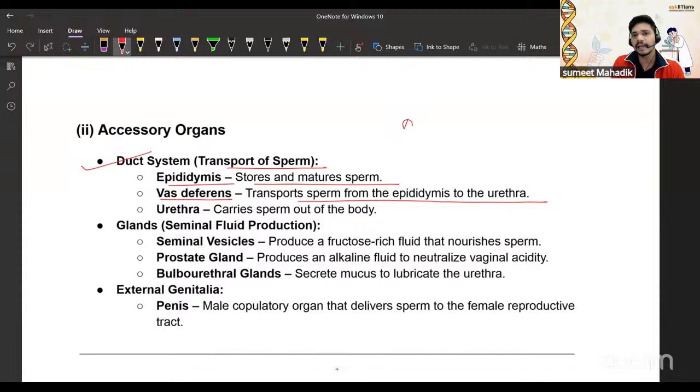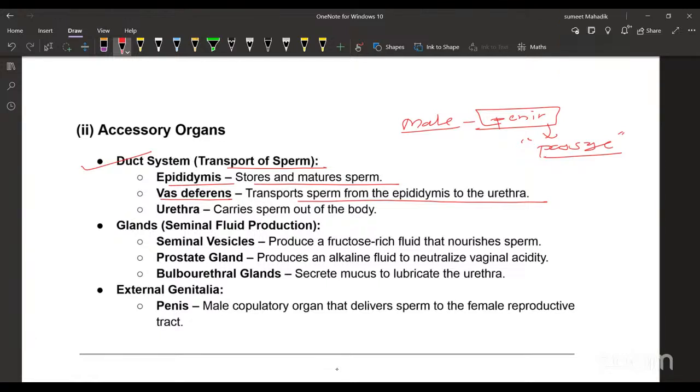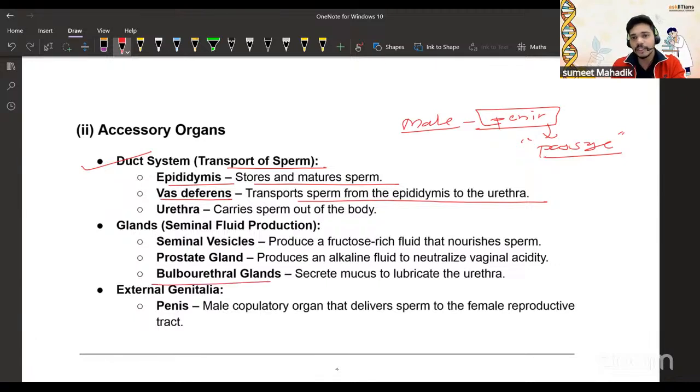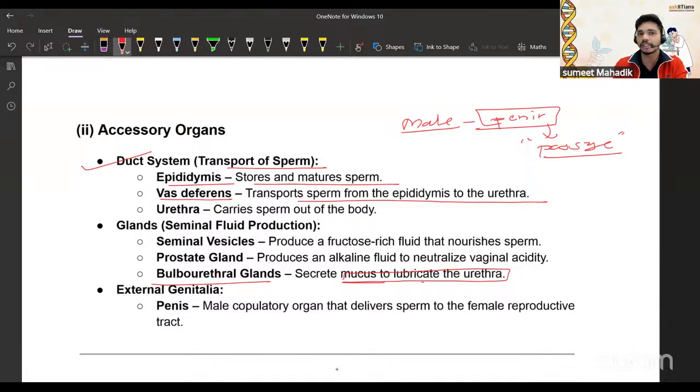Now, in the male, the penis is the common passage for urination and for sperm removal, yes or no? Sperms cannot withstand an acidic environment, and urine is acidic. So there are some organs which help with a flushing effect. The bulbourethral gland secretes mucus to lubricate the urethra, but the acidic remnants of the urine should be washed off, right? So we are going to talk about that.